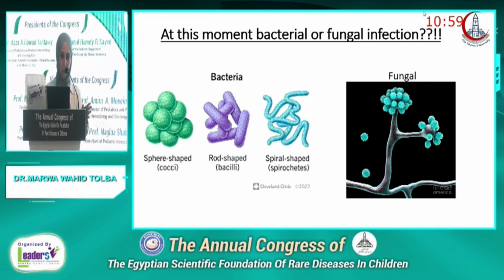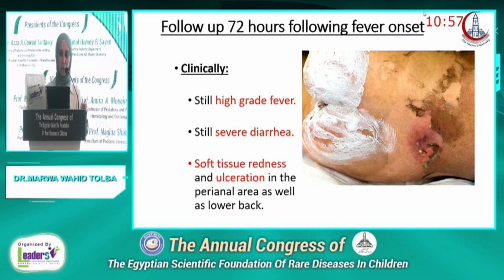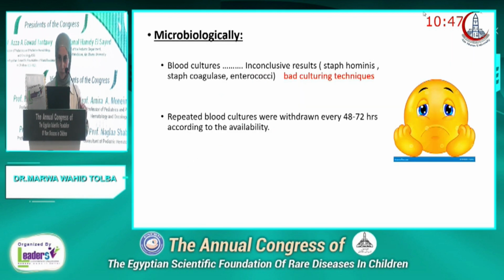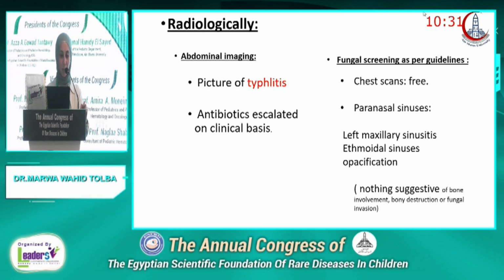We still do not know. At follow-up 72 hours following fever onset, the patient was still having high-grade fever, severe diarrhea, and started to develop soft tissue redness and ulceration in the perianal area as well as the lower back. Microbiologically, unfortunately, blood cultures were inconclusive at this time. They showed contamination, and this could be related to bad culturing techniques. Repeated blood cultures were withdrawn every 48 to 72 hours according to availability. Radiologically, abdominal imaging showed a picture of typhlitis, and antibiotics were escalated on clinical and radiological basis.